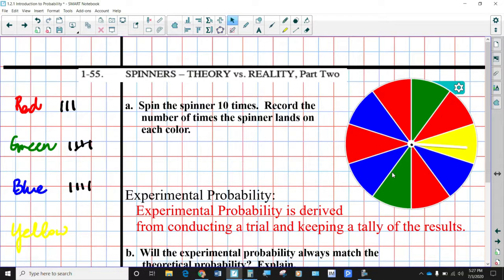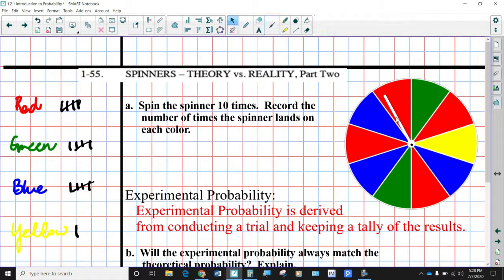Let's do it again. We got another blue. There's our yellow. Yellow did not get shut out. Red. Red again. So what is that? 15, 16.